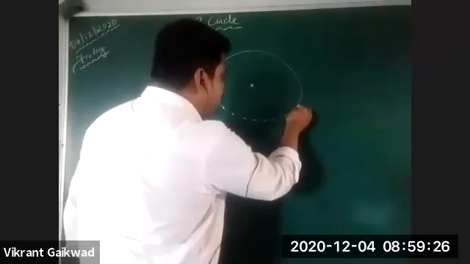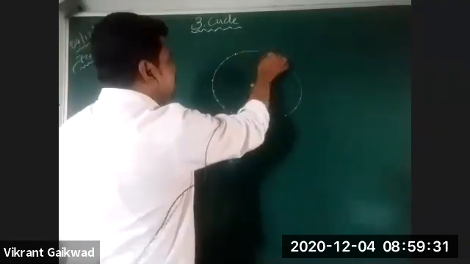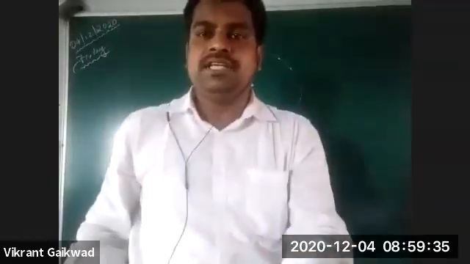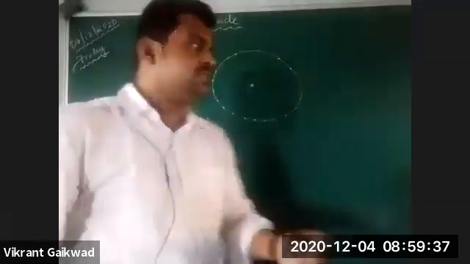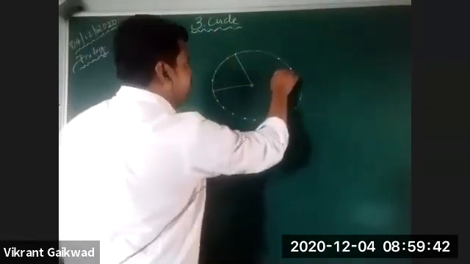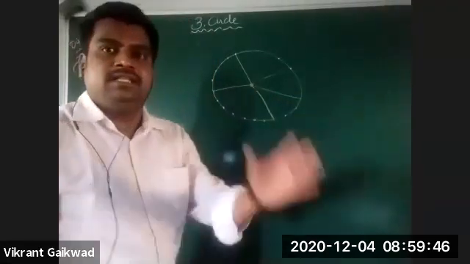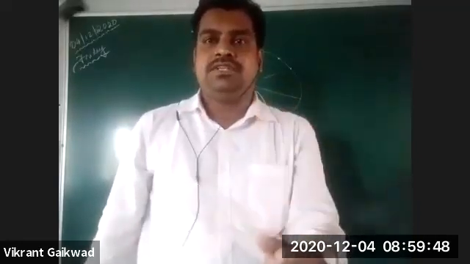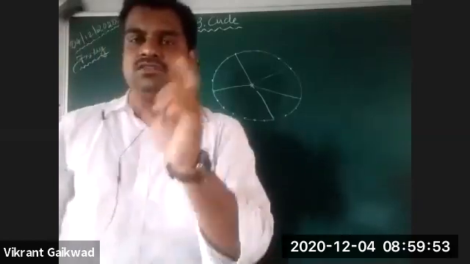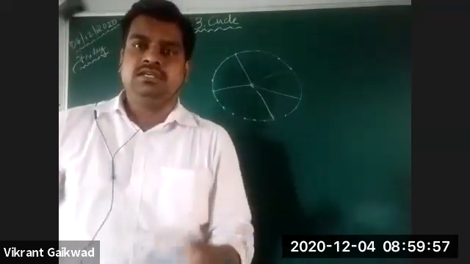So, this set of points, which are at an equal distance, if you check all this distance, the set of points which are at an equal distance from a fixed point is called a circle. This is the definition of the circle.